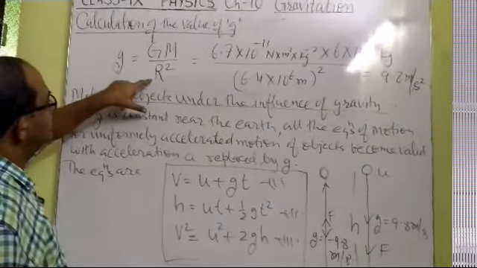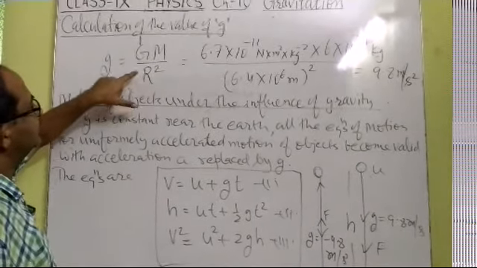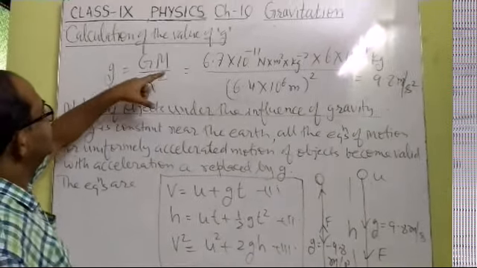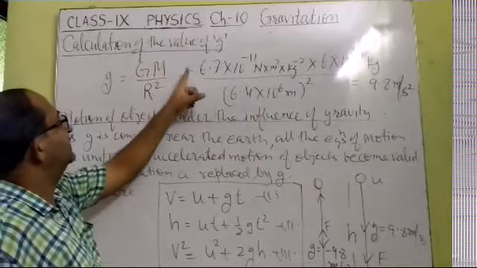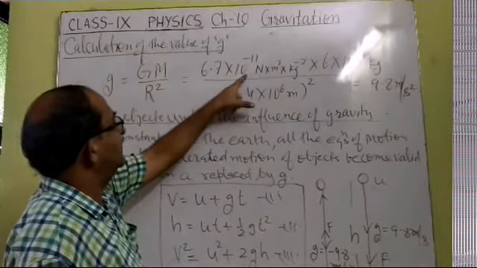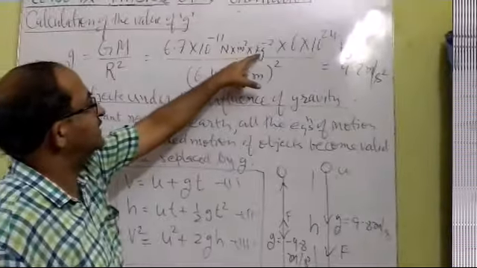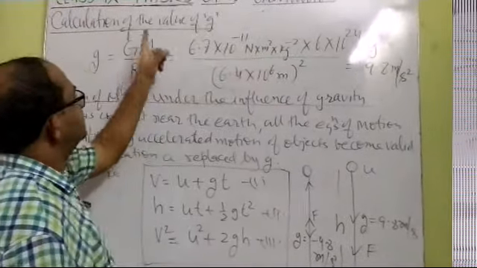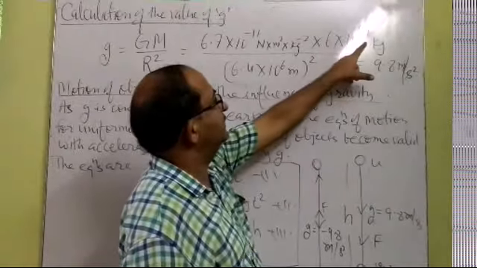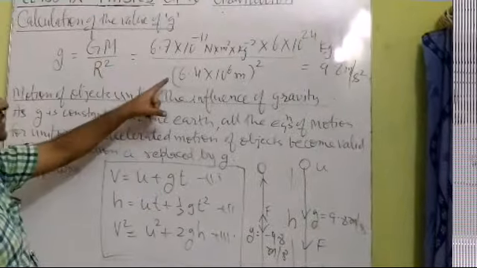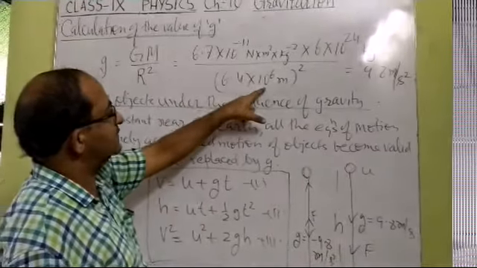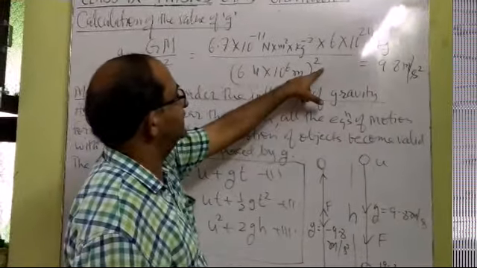That is why instead of d we write R, the radius of earth. Now in this formula, we place the value of capital G, which is 6.7 into 10 raised to power minus 11 Newton meter square kg raised to power minus 2, the mass of earth, which is 6 into 10 raised to power 24 kilogram, and the radius of earth, which is 6.4 into 10 raised to power 6 meter, and its square is taken.